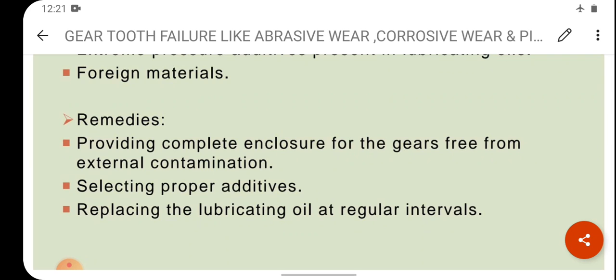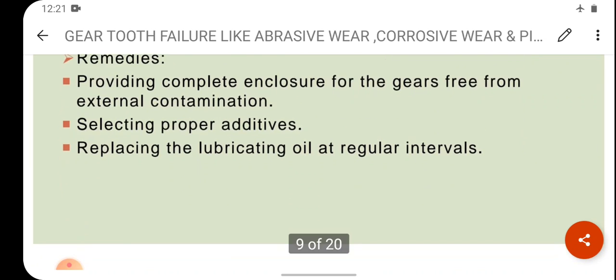Selection of proper additives will prevent corrosive wear. And third one is replacing the lubricating oil at regular intervals. So what will we do with the lubricating oil? We will change it at regular intervals. So these are the remedies of corrosive wear.